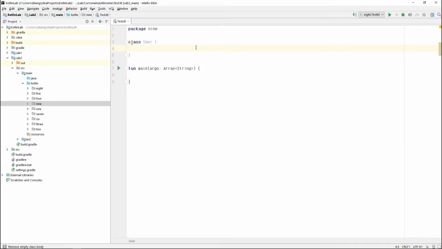Let's add a variable in the user class. Let's make it a string type. Normally, we have to initialize this class member variable. However, if we want to set the value later, we can add the lateinit modifier to the variable.